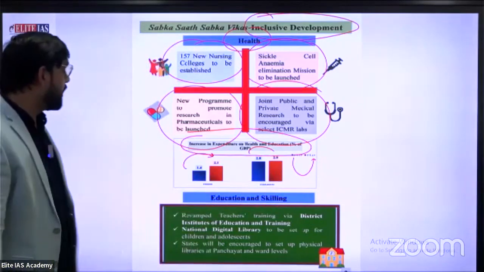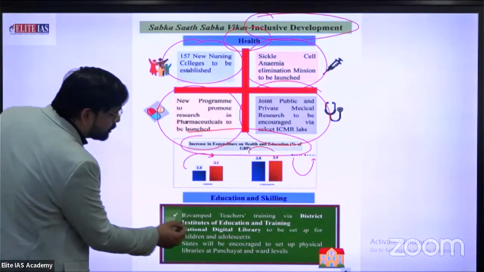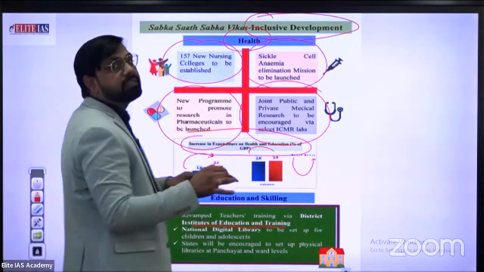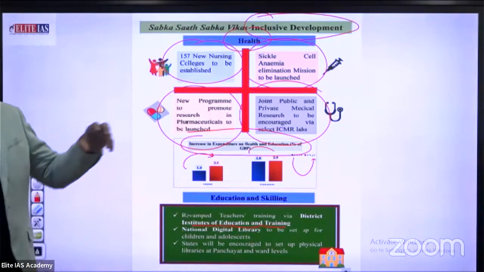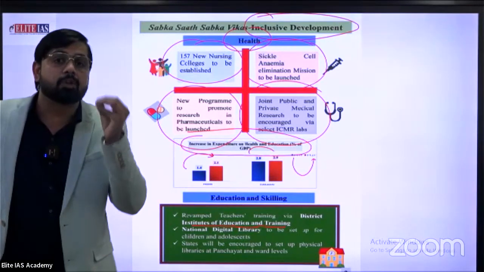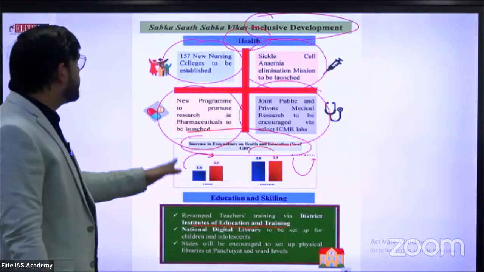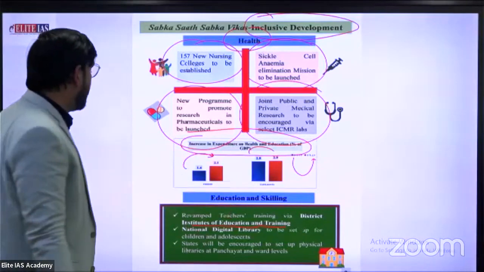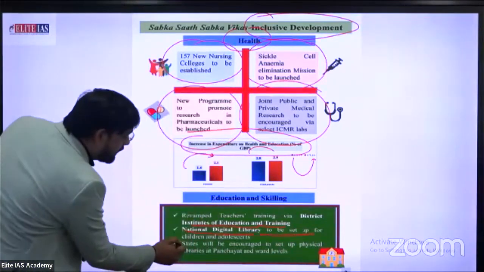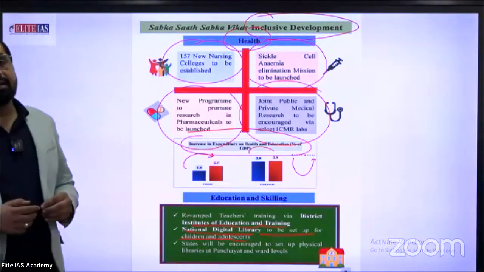Education and skilling: revamp teacher training via district institutes of education and training, especially for teachers related to rural areas who never faced an excellent teaching atmosphere. Second, a national digital library to be set up for children and adolescents. This is a great effort.